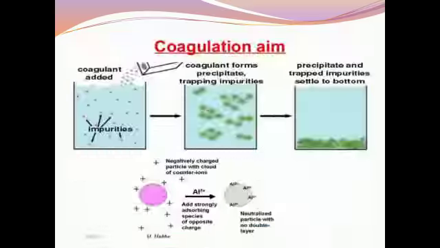You can see in the picture here. The sea green color is the water, and the red color is the impurities, and the green color coagulants are added to remove the impurities. In the second step, the impurities and the green color coagulants are mixed together to form a green color precipitation. In the third tank, there is formation of precipitation, which easily settles down at the bottom of the tank. That precipitation can be removed by using some other methods.